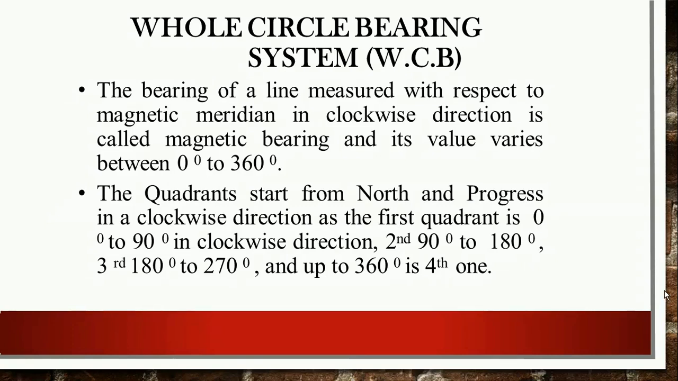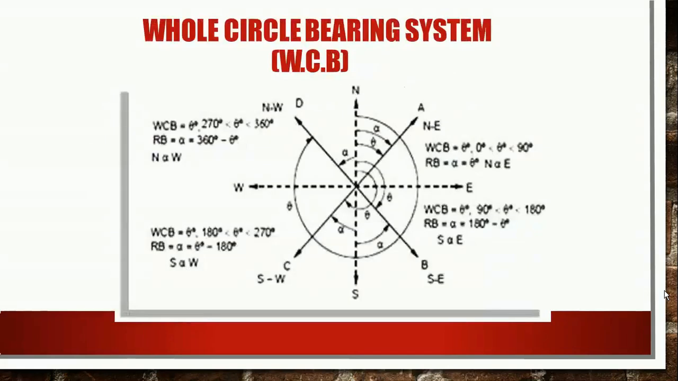The quadrants start from north and progress in a clockwise direction. The first quadrant is 0 to 90 degrees, the second is 90 to 180 degrees, the third is 180 to 270 degrees, and up to 360 degrees in the fourth quadrant. This is the graduation of the whole circle bearing system, starting from 0 degree and ending at 360 degree. This is the diagrammatic representation of whole circle bearing taken in all four quadrants.